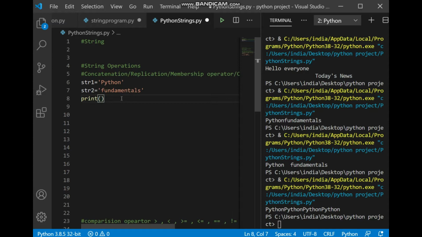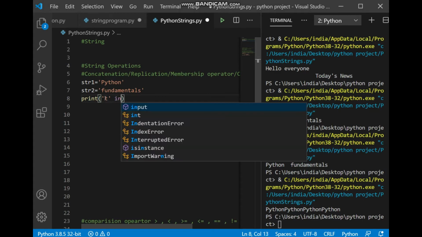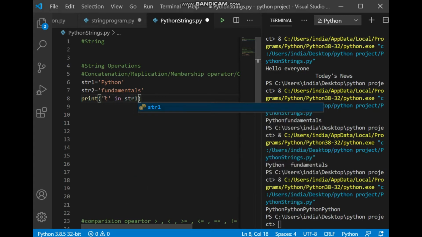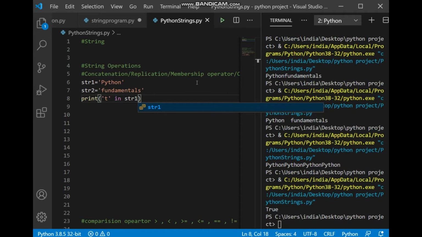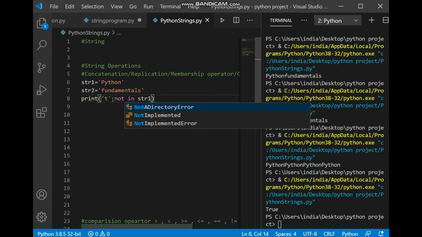Now membership. In case of the membership operator, we just try to find whether a particular character is present in the string or not. So suppose you want to check whether T is present in string 1. As we can see, it is there. The output is going to be the Boolean value true. Yes, T in string 1, true. But when you use it as not in, this is going to give you a false answer, because T is present and the condition makes it false. So that's why it's a Boolean false.